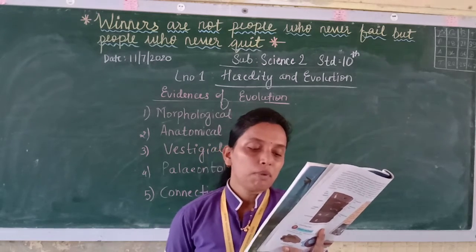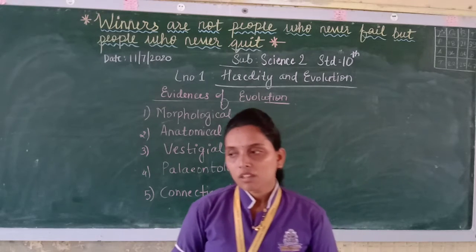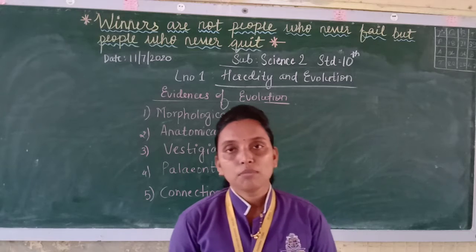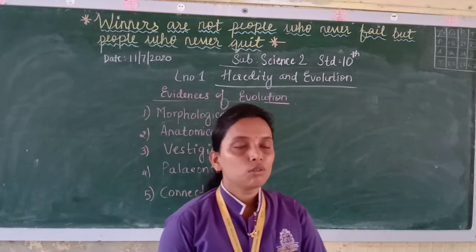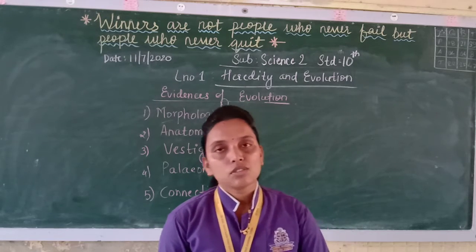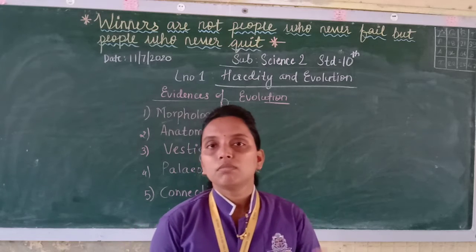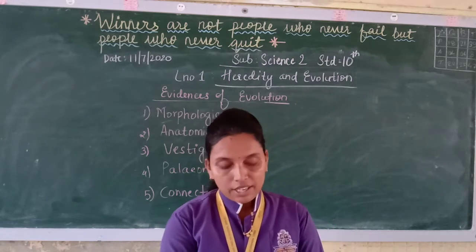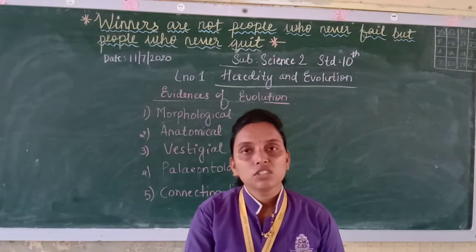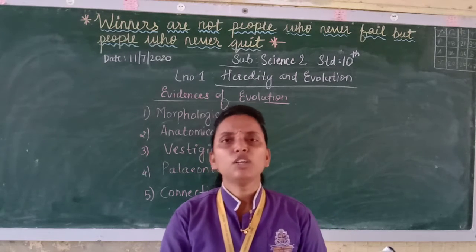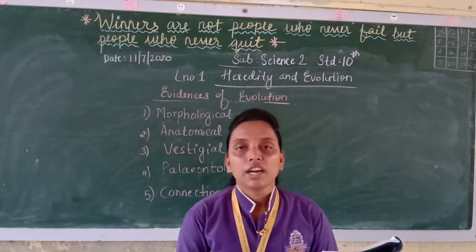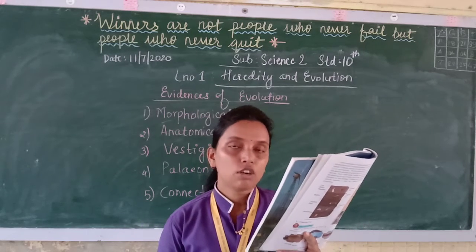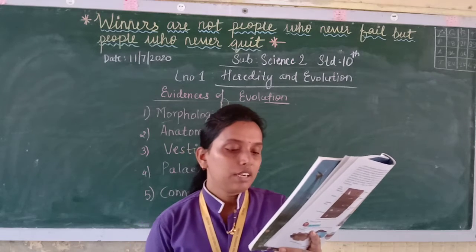The rest perish. When organisms are born, there is a race for them to survive, and only those who can fit the environment, who can adjust to the surroundings, will survive, and others will perish. Nature will select only those which are able to survive in that condition, and those who are not able to survive will not live, they will die.